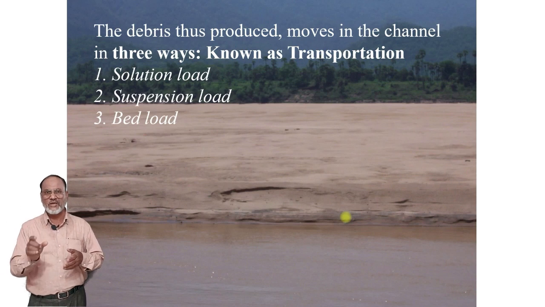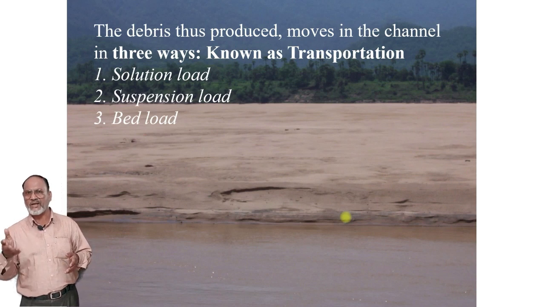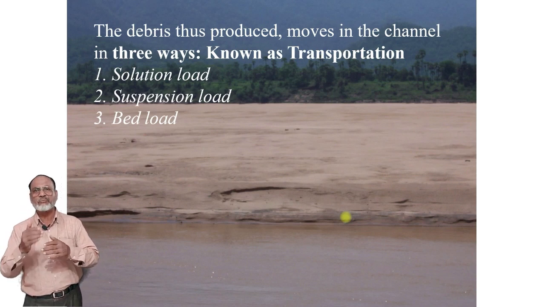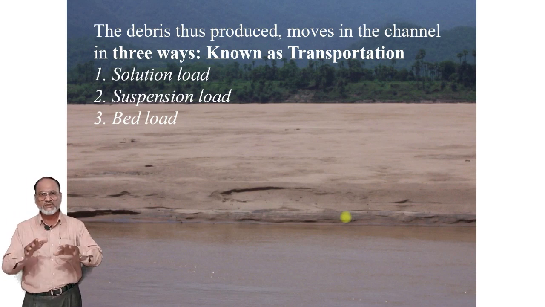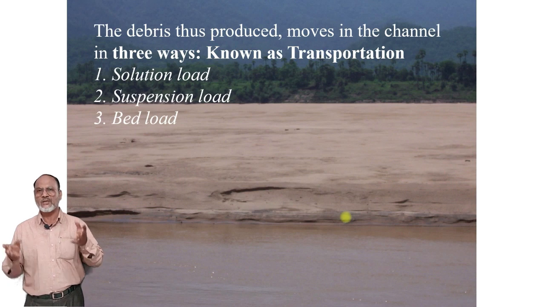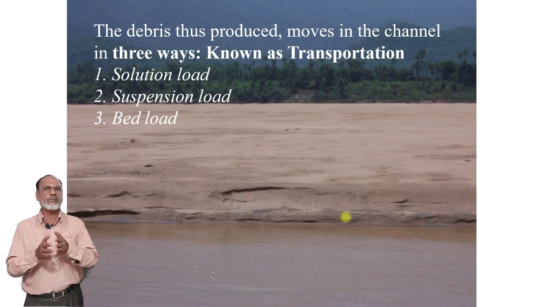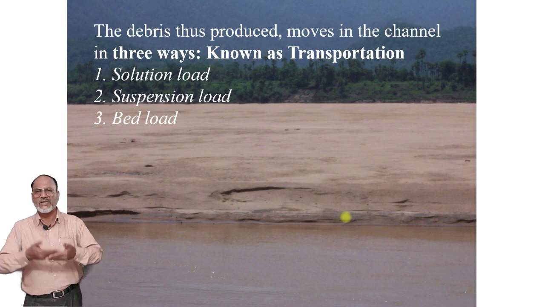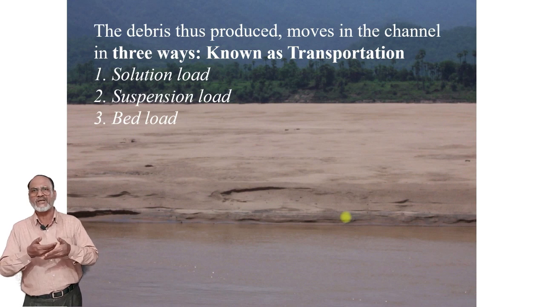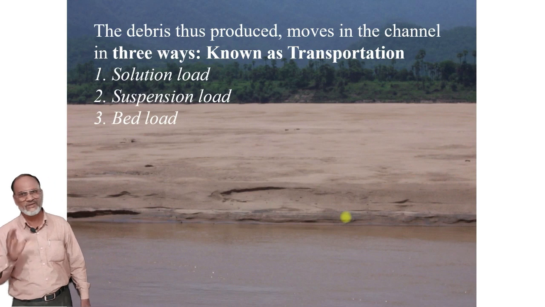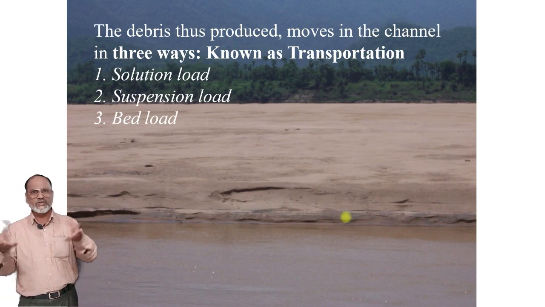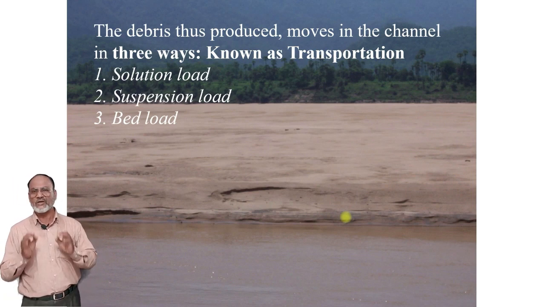Then suspension; according to the size they have different names, but suspended particles travel along with the water. And the last one is the bed load. Sometimes some load cannot be easily transported and it settles on the bed. Such types of transportation are there. Actually, this type of description we have already dealt with in first year. Therefore, details of this are not required in the third year.